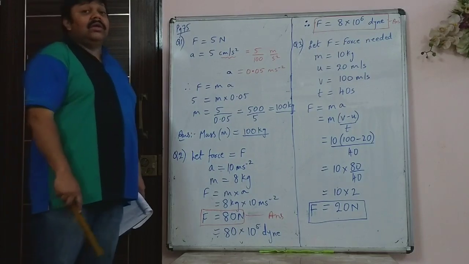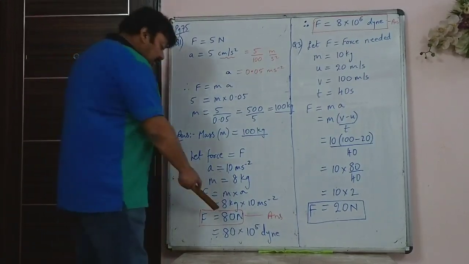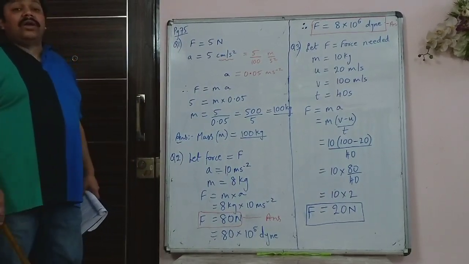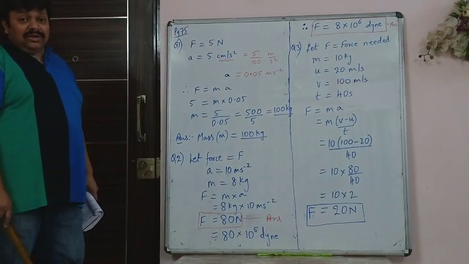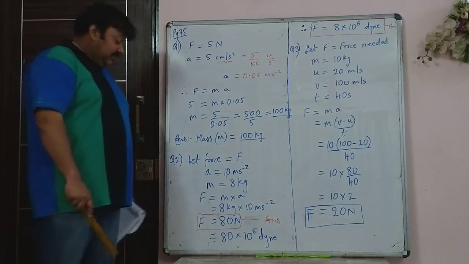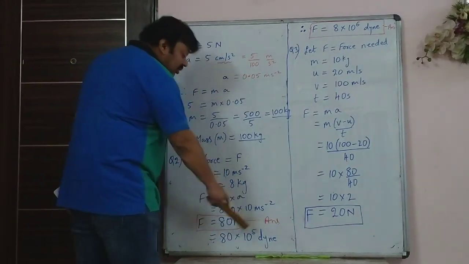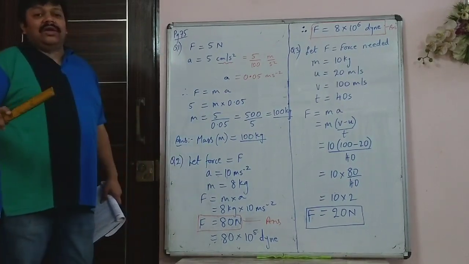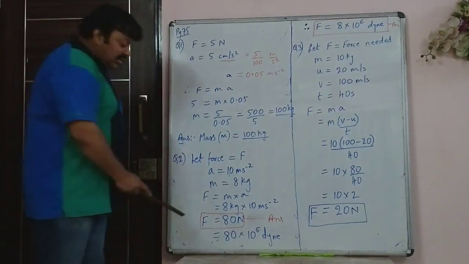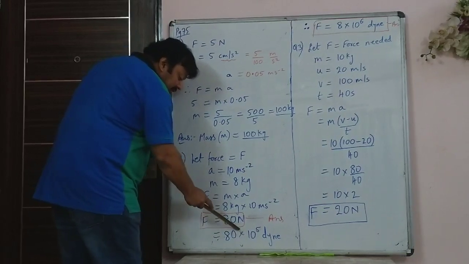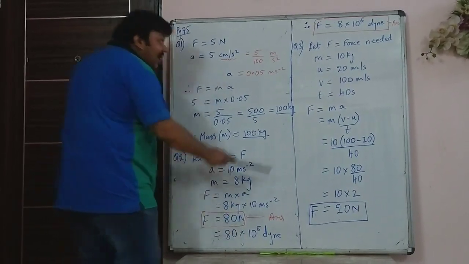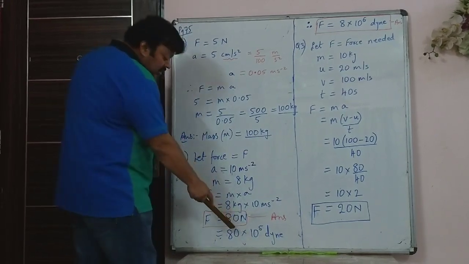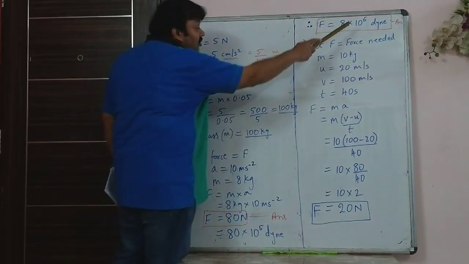You had seen in the measurements chapter 1 that 1 Newton is 10 raised to 5 dyne. That was seen in the last lecture, in the last video. So force is 80 into 10 raised to 5. But as a rule, so that everyone writes standard answers, we do not write this number as 80. Instead, we write it as 8. When it is written as 8, you can't ignore the 0, so this will become 10 raised to 6.